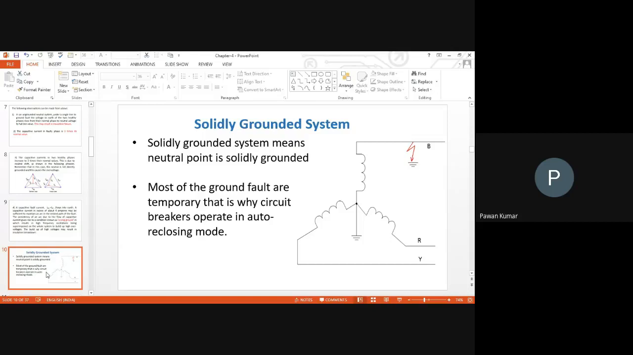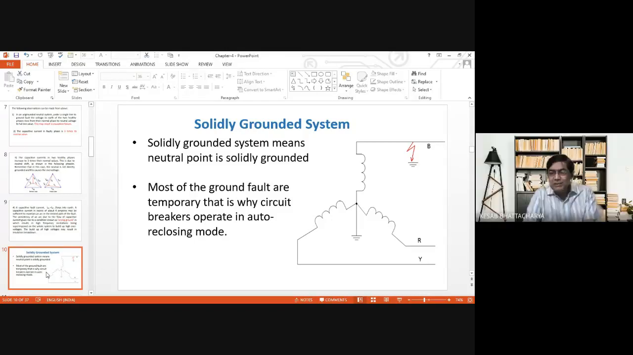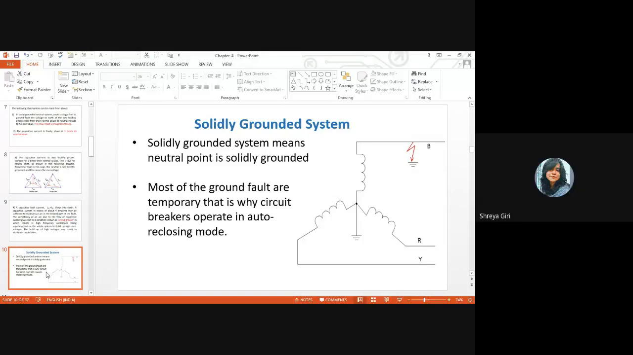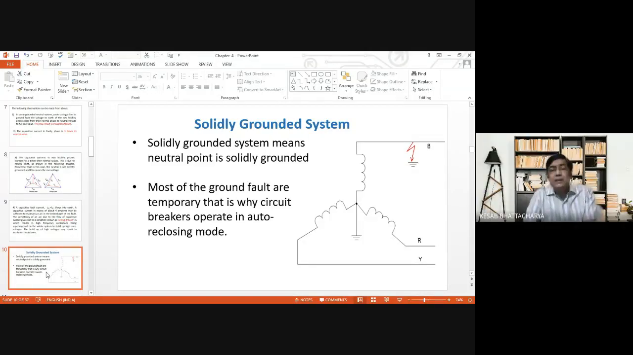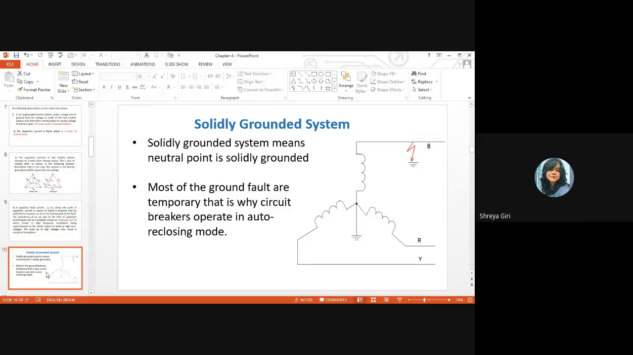Sir, we have studied fault analysis in power system. Yes, sir, but I don't think we have studied grounding practices. Fault analysis means single line to ground fault, double line to ground fault, all these things. Okay, these grounding practices and associated earth faults you have not studied. No, sir. Okay.